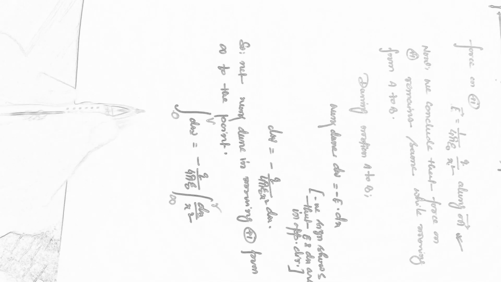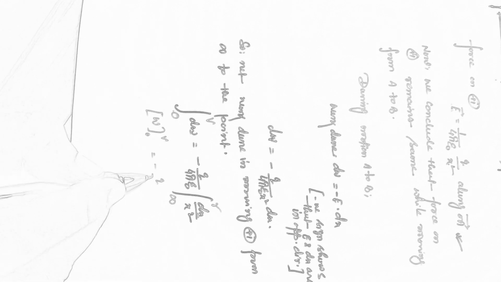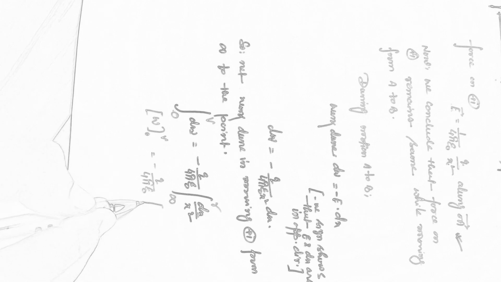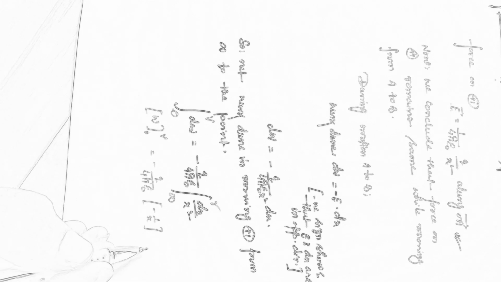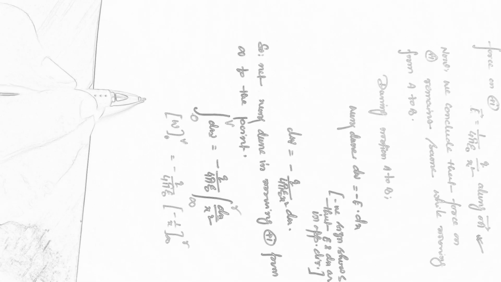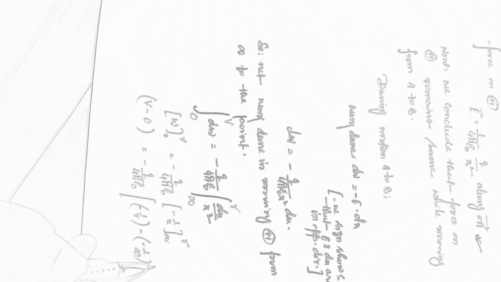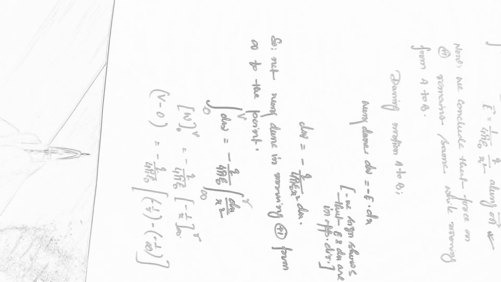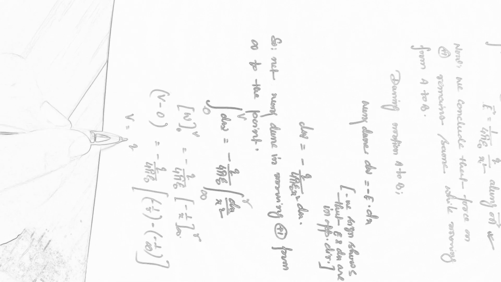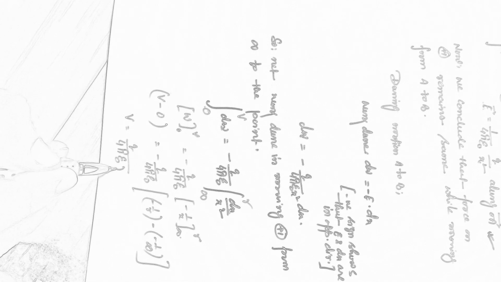So on integrating, we will get W with limit 0 to V. Here also q by 4 pi epsilon naught, as you all know, dx by x square when integrated will give minus 1 by x. The range is infinity to r. Now putting the limits, upper limit minus lower limit, again q by 4 pi epsilon naught is constant, putting upper limit first minus lower limit. What will we get? Something by infinity, we know that becomes 0. So the final expression is V is equal to q by 4 pi epsilon naught into r.